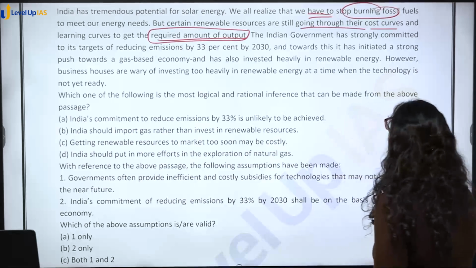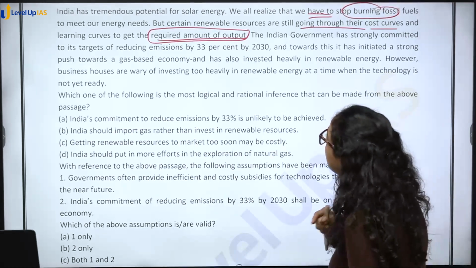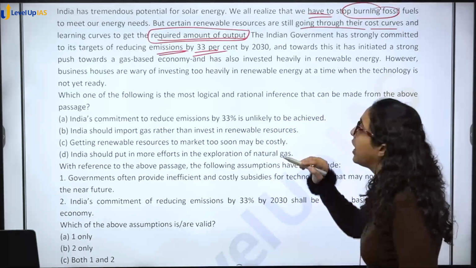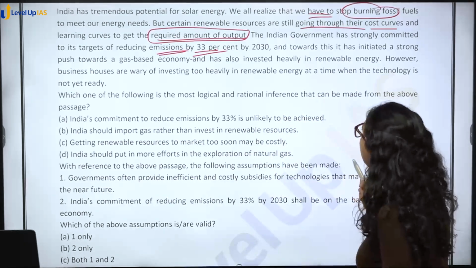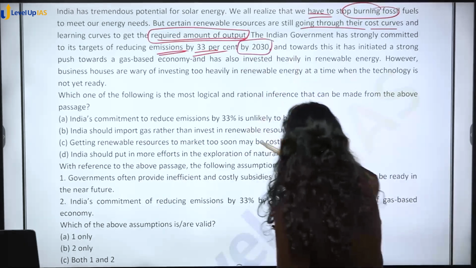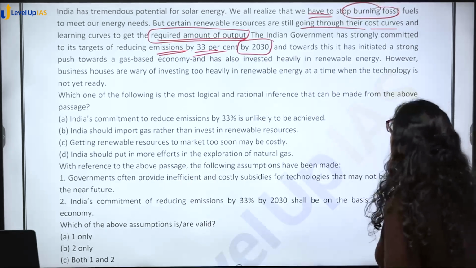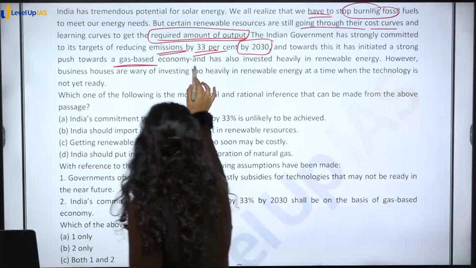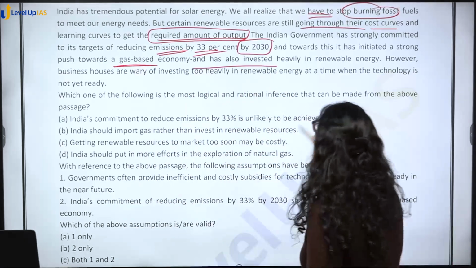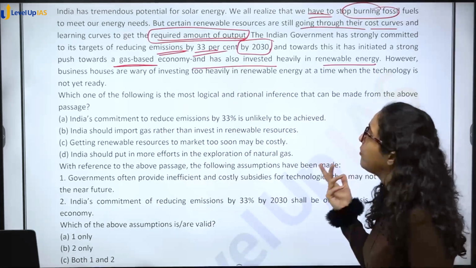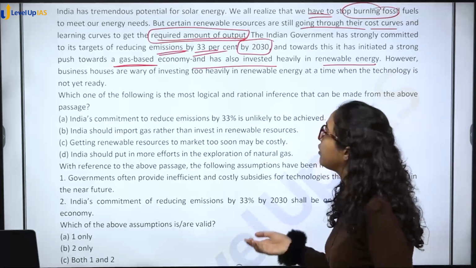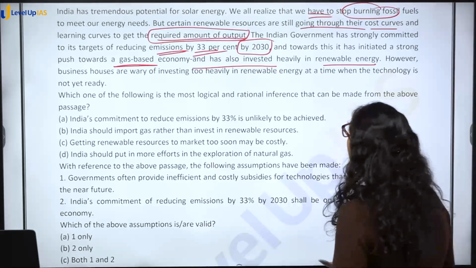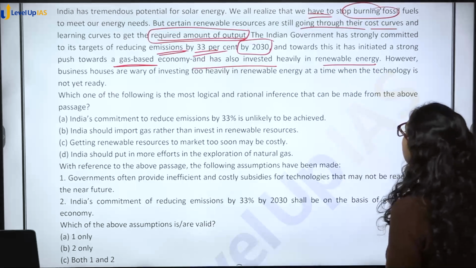Indian government has strongly committed to its target of reducing emissions by 33%. Indian government ने क्या कहा है? Emissions 33% by 2030. And towards this, it has initiated a strong push towards a gas-based economy and also invested heavily in renewable energy. So Indian government का अपना target है 33% reduce करना है. For that, we are pushing towards a gas-based economy and invest भी किया है in renewable energy.